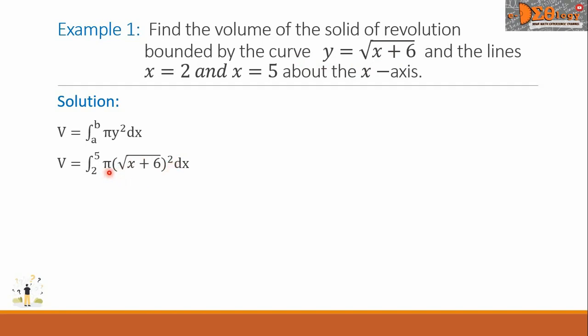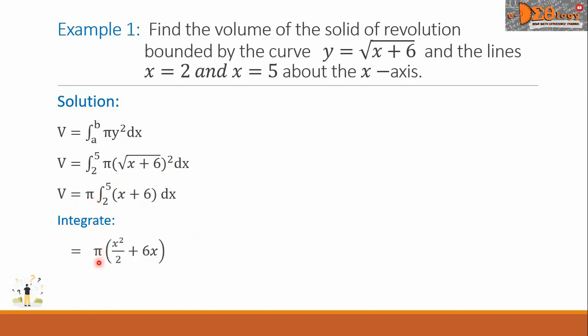Also, this pi here is a constant that we can move outside the integral sign. So we have now V equals pi times the definite integral from 2 to 5 of the quantity x plus 6 dx.